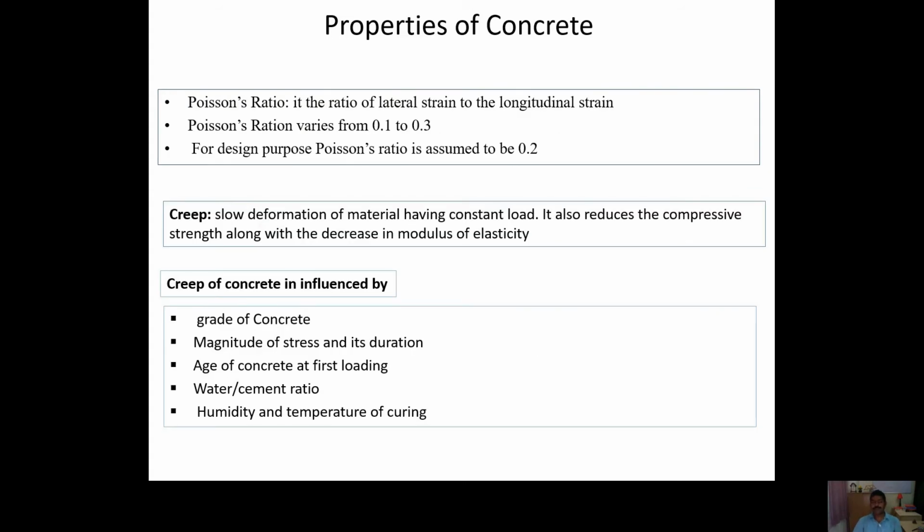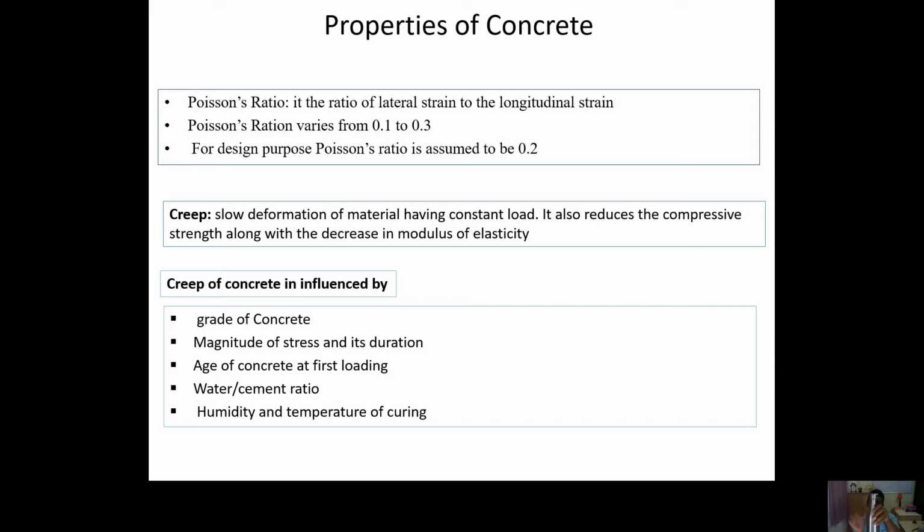Now, coming to the Poisson ratio, it is basically the ratio of the lateral strain to the longitudinal strain. The lateral strain in the sense that, if you have one member and you are applying some compressive force, what will happen? The member will try to shorten in this direction, but it will try to expand along this direction. So for the strain which is occurring in this direction, you have to put a strain gauge or strain indicator so that you can measure the strain along this direction and another strain indicator along this direction.